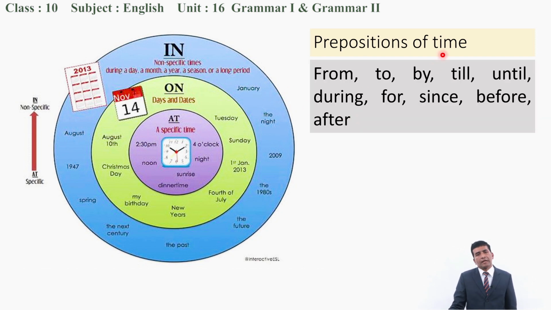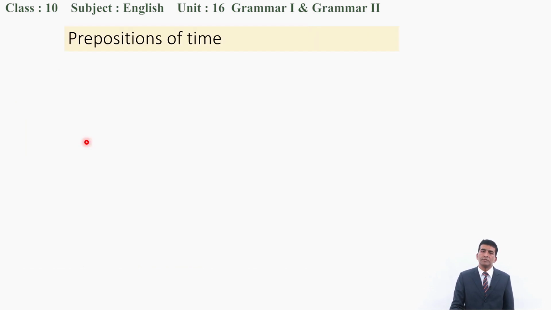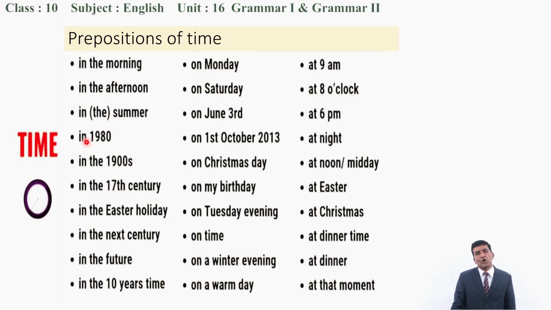Next, there can be other prepositions of time like from, to, by, till, until, during, for, since, before, after. These are other prepositions. Here are other prepositions of time with in, on, at. We have already talked about most of them in the previous picture. You can have a glance here.